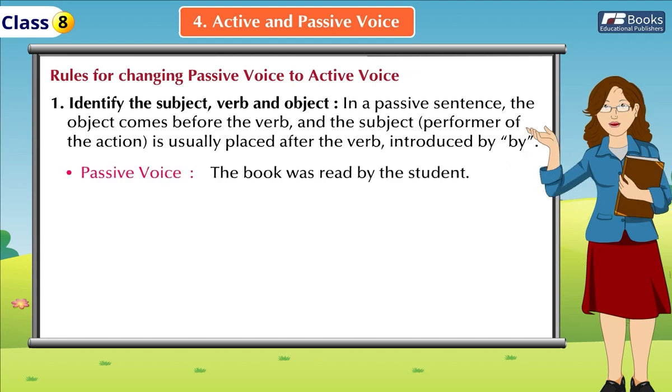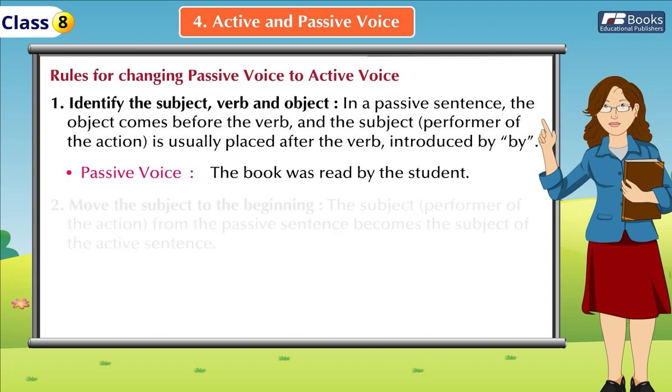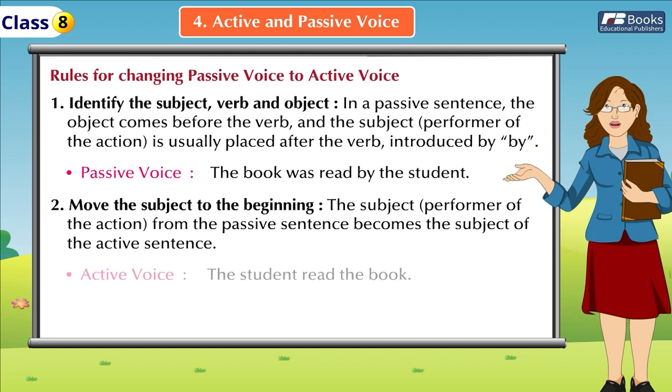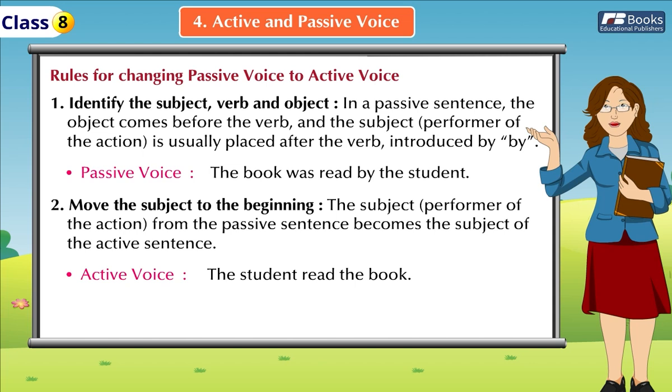Passive voice. The book was read by the student. Rule 2. Move the subject to the beginning. The subject, performer of the action, from the passive sentence becomes the subject of the active sentence. Active voice. The student read the book.